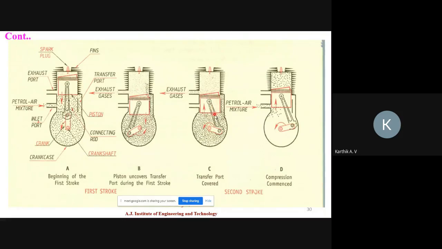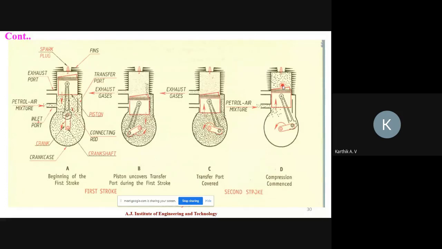So what is the next cycle? This is called one stroke: the piston moving from top dead center to bottom dead center. Again the piston moves from bottom dead center to top dead center. During that time, first it closes the transfer port. Then as the piston moves further up, it closes the exhaust port. Then the compression process happens.